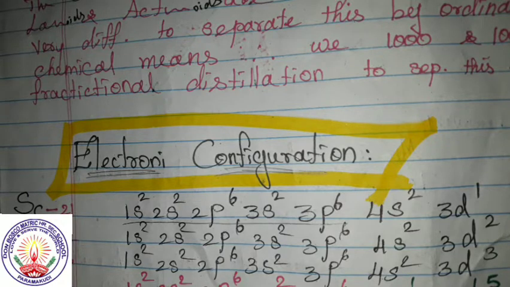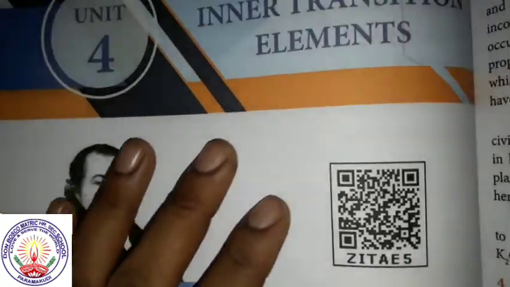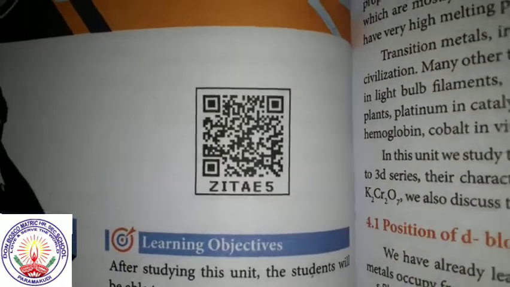For example, scandium, whose atomic number is 21. Now see what is the noble gas present before this element. The noble gas present before it is argon.